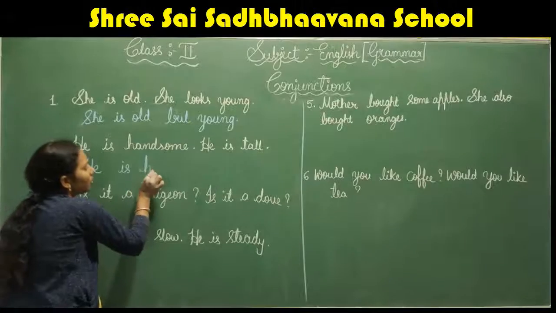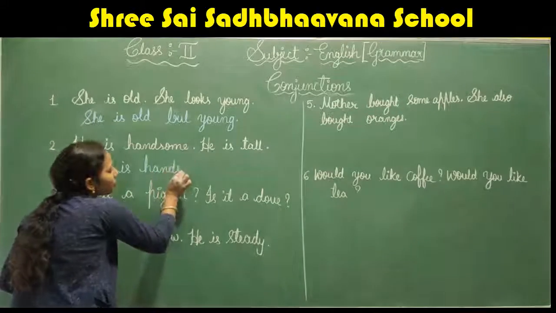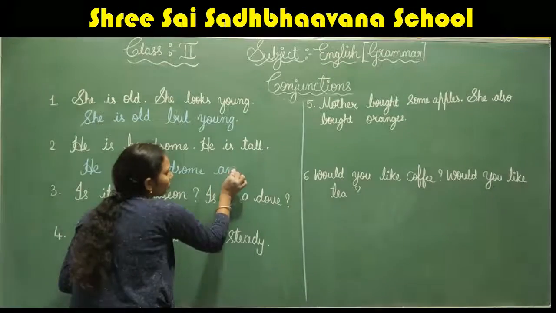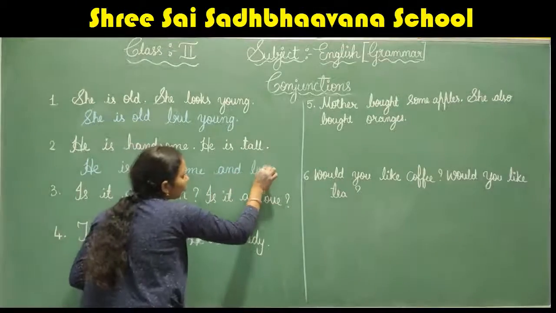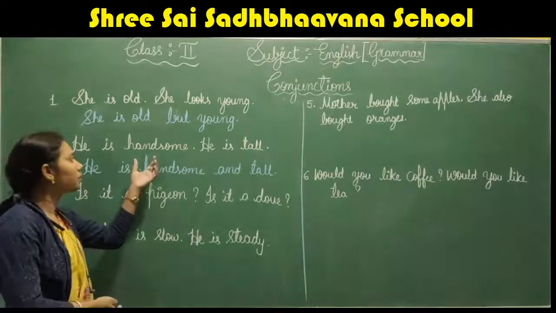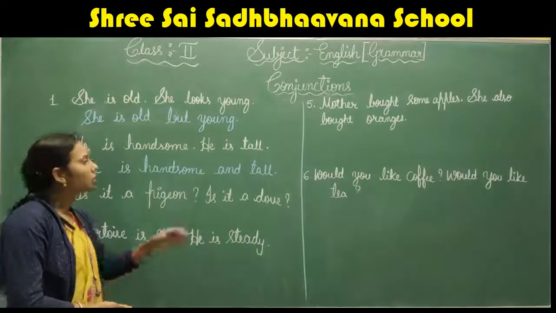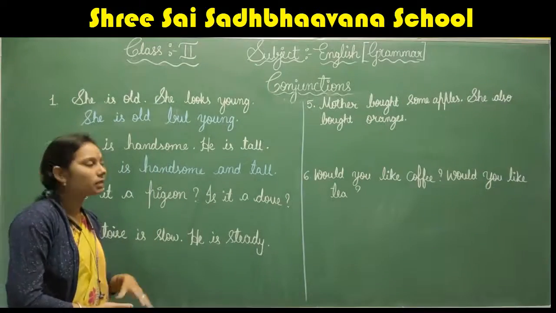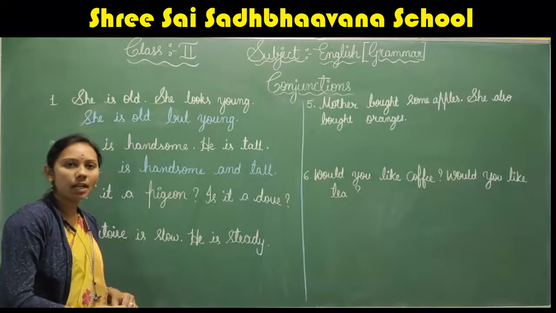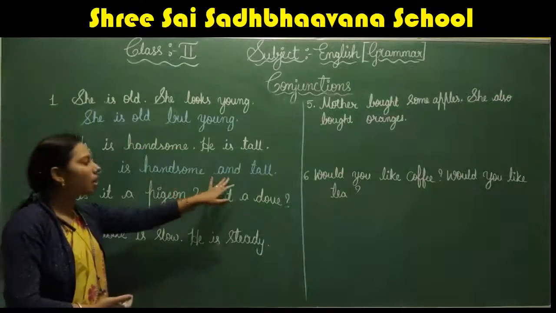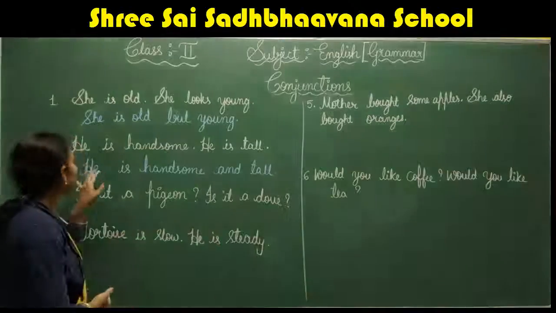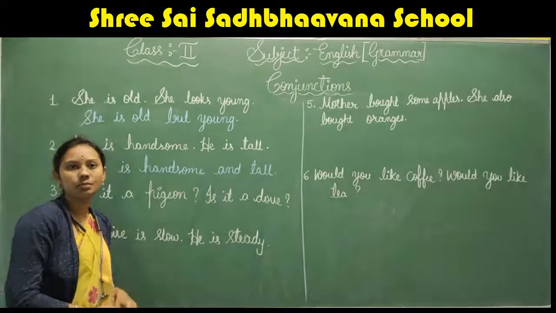He is handsome and tall. He is handsome and tall. Both the sentences are telling about the same thing, that is handsome and tall. It is having a similar idea. So we are using a conjunction and to join both the sentences. He is handsome and tall.